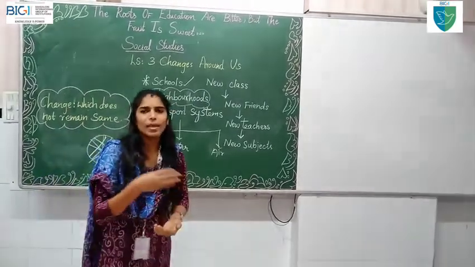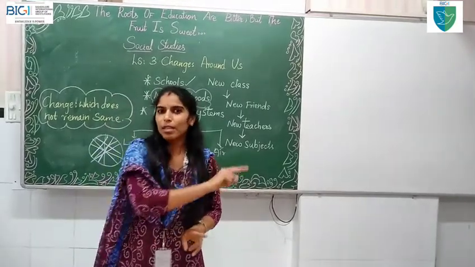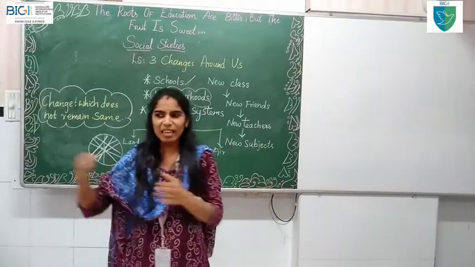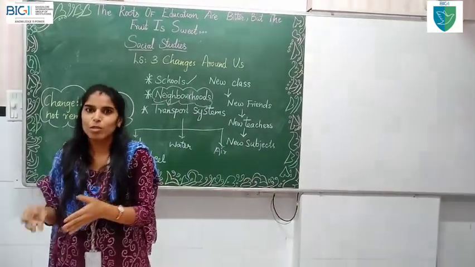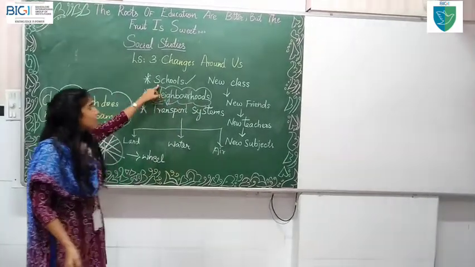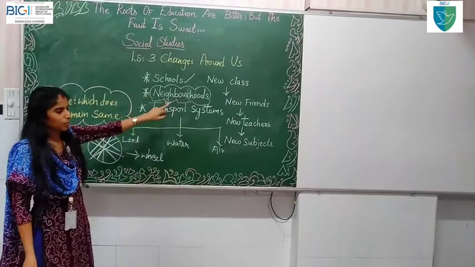If at home also many things will be changed. Children, if you are having 2 bedrooms at your home, the same things will not be in the same rooms. In one room, the cot will be big. In another room, the cot will be very small. So in your home, you can find a lot of changes. And now you have seen changes in schools, changes in neighborhoods, and changes in the transport system.